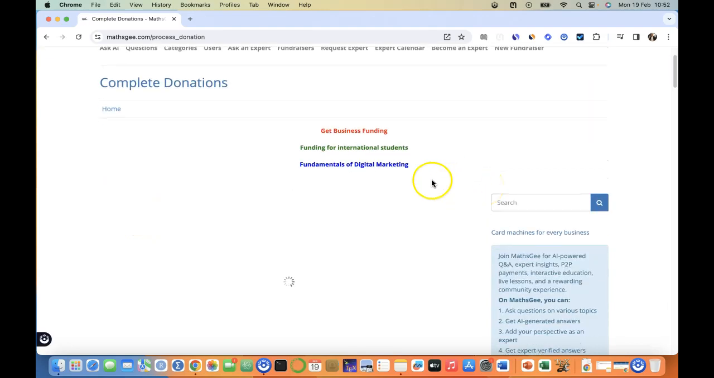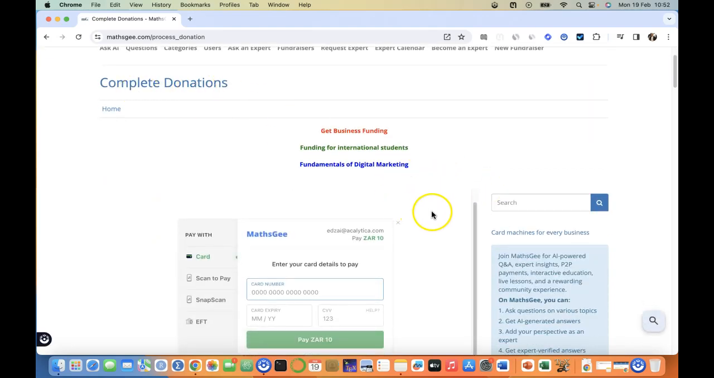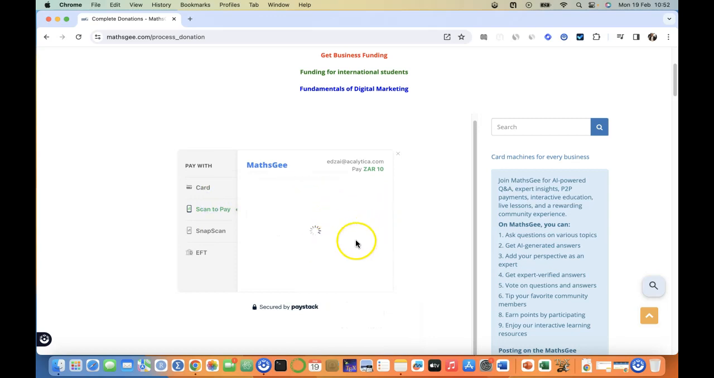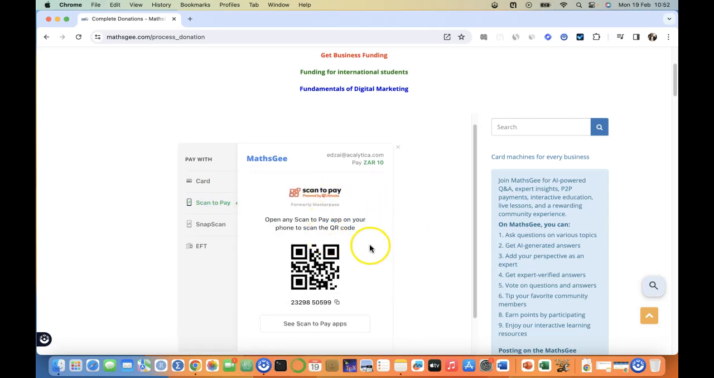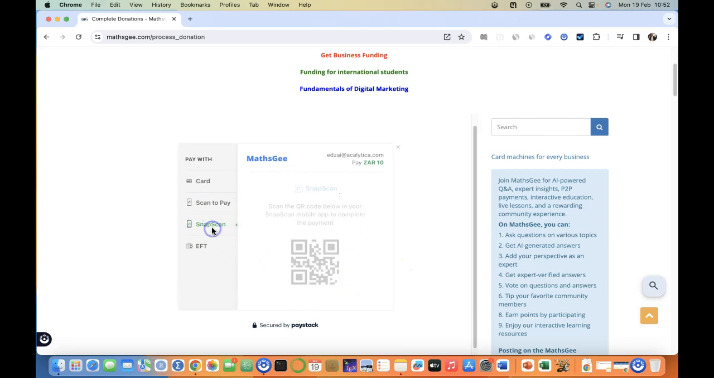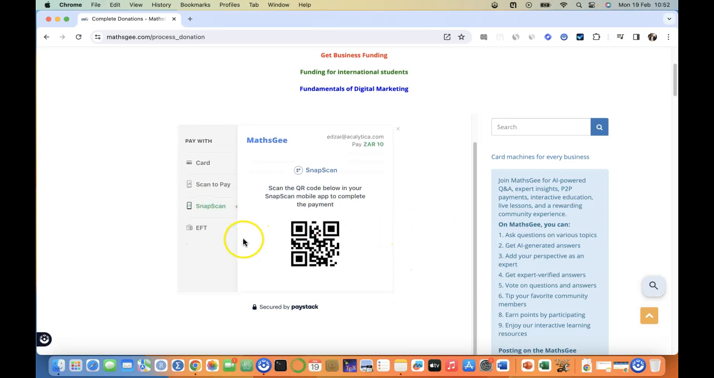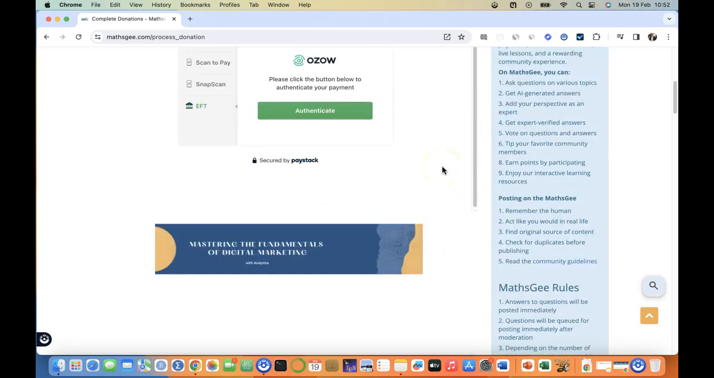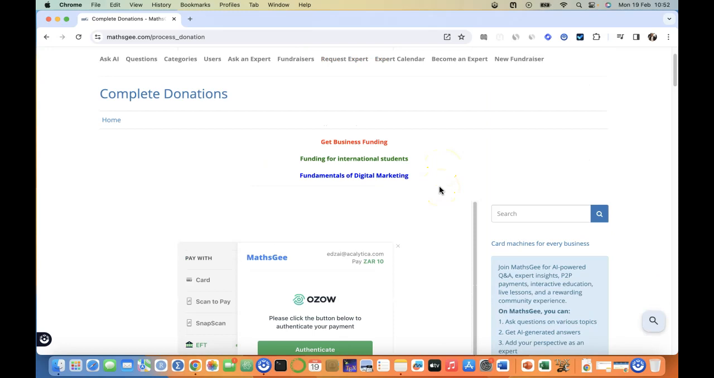And then now it's time to complete the donation. And this is my payment gateway where I can use a card depending on which payment method I'm comfortable with, or I can scan to pay. That's a method that's there, or SnapScan. That's another method, or EFT. And we use Paystack as our payment gateway for this. And once you've done this, then you can actually check out and be done.